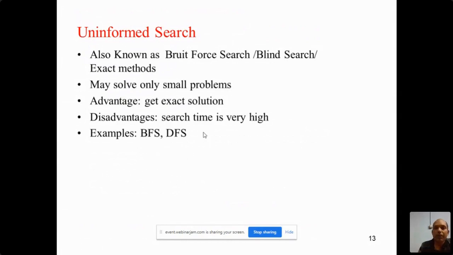For example, you know about breadth first search and depth first search. In the breadth first search, in the tree, we start from the node and then explore all the children. From top to bottom and left to right, we process the searching.